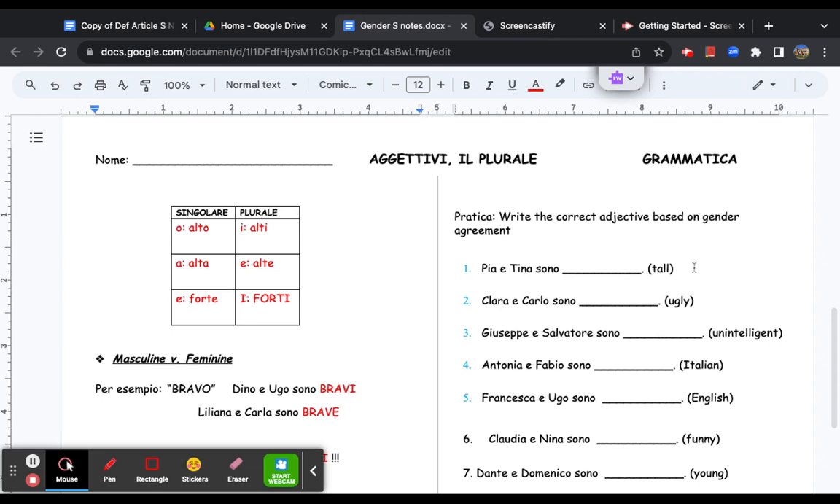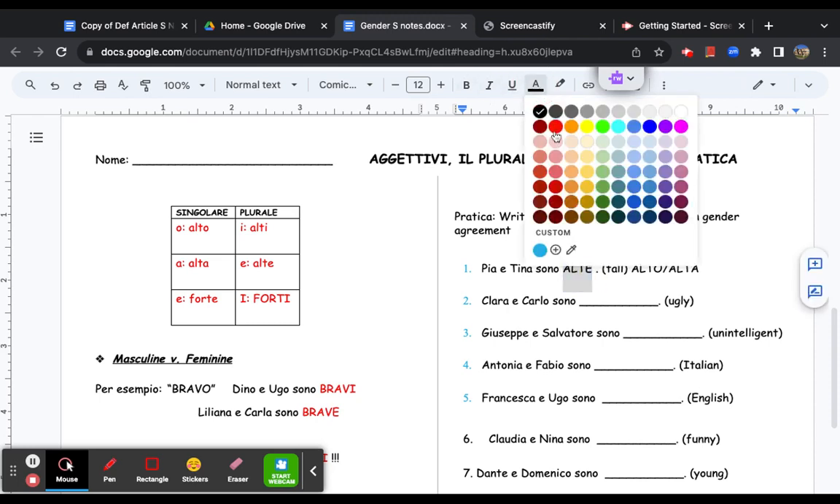Now, we know that Pia and Tina are two female identifying people. And the way that we say tall in Italiano, again, if you use your notes, is alto or alta. We have two people that are female. So we are going to change this from alto to alta to the female plural, which is alte.